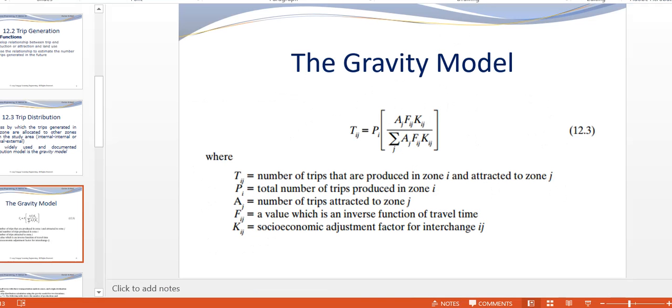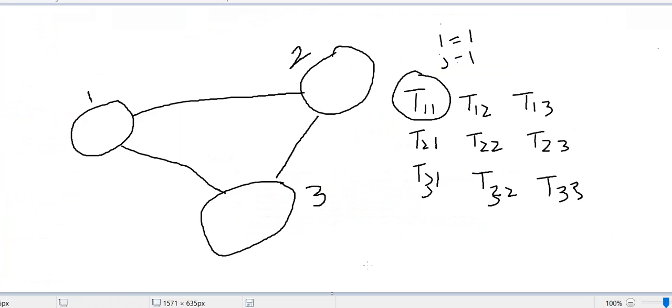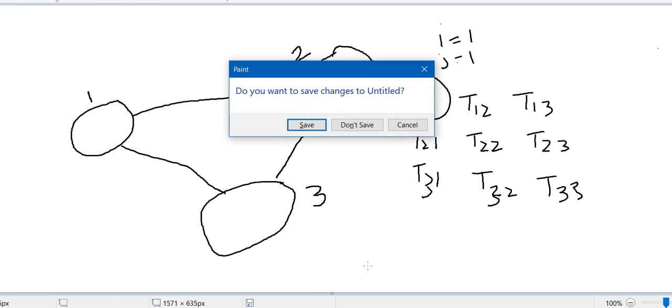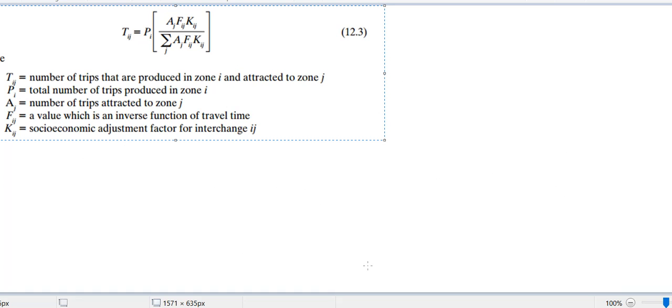So if you want to find T11, what will it be? Ti j equals Pi Aj Fij over the summation of this. Better to copy this and paste it here, and take a new sheet. Yes, now I have my equation.